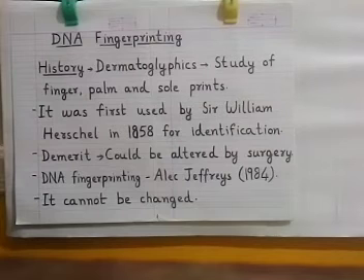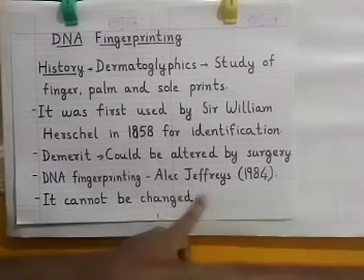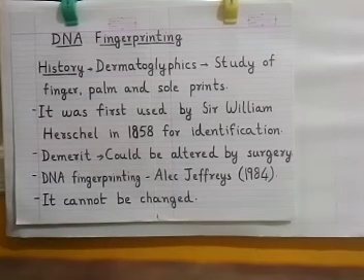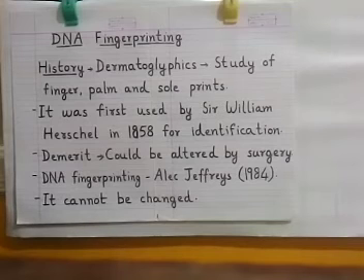To overcome this problem, Alec Jeffreys in 1984 came out with an idea that we should check the DNA of the person. Each person has different DNA which cannot be changed by surgery, because each and every cell of the person has that DNA, and it is different from any other human being except in identical twins.